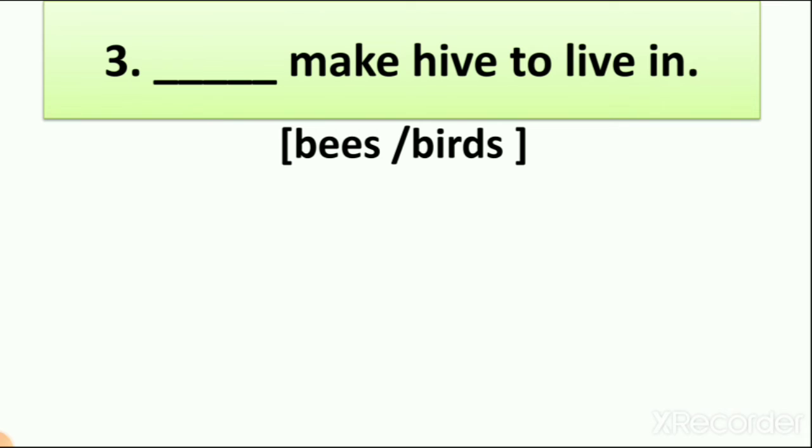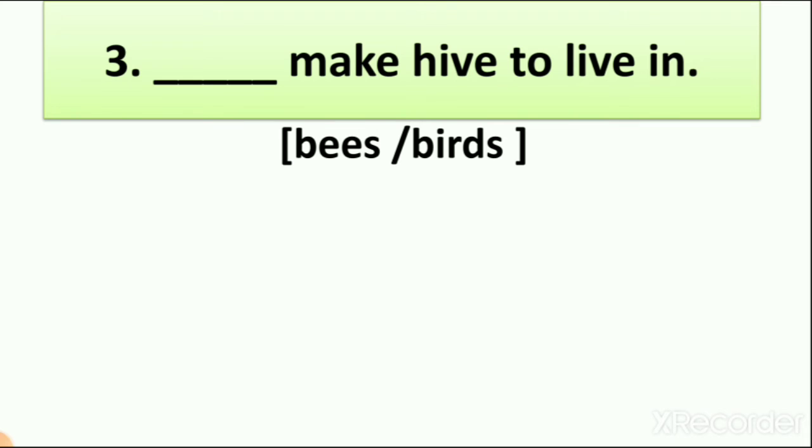Now we learned about birds and also about bees. Birds make their home, and like that bees also make their own home. They are not living in the open forest. So what do birds make to live in? Birds make a nest.